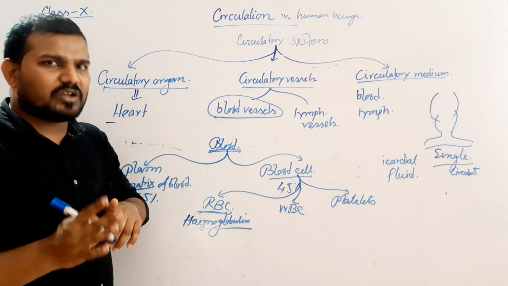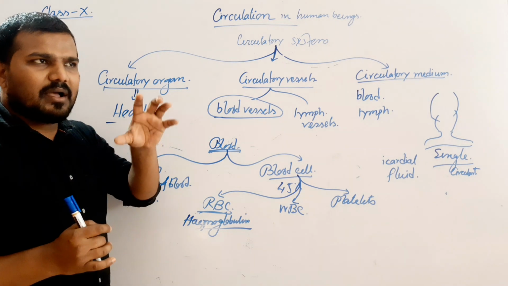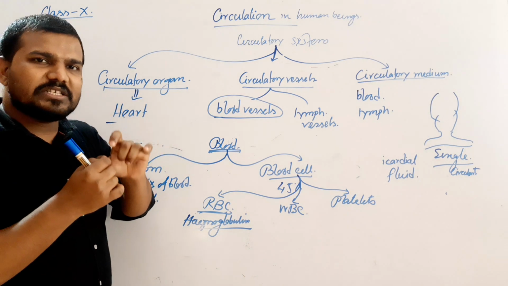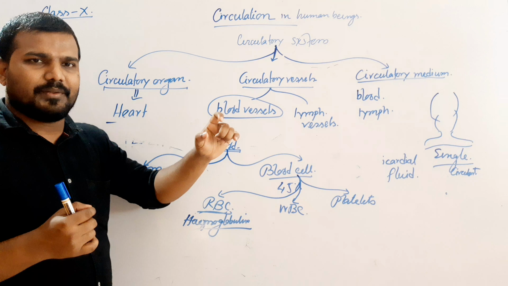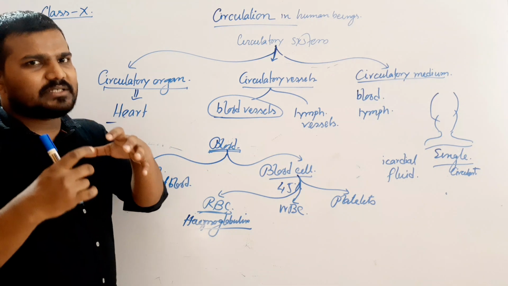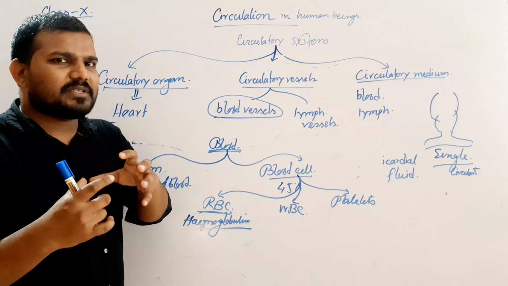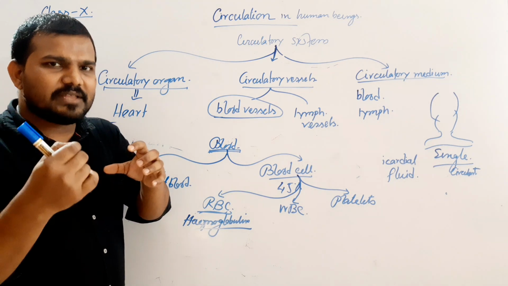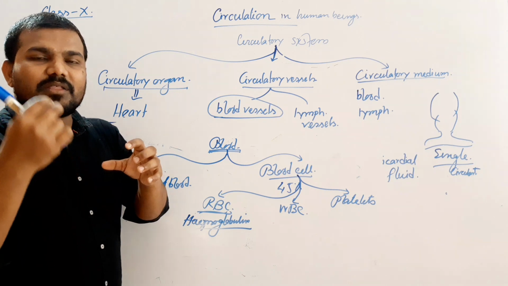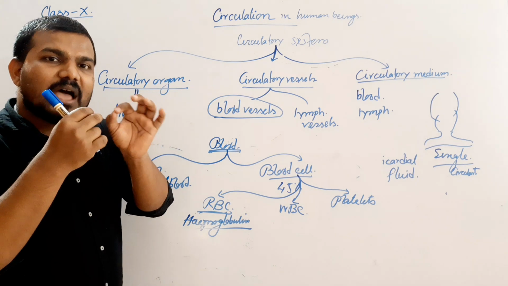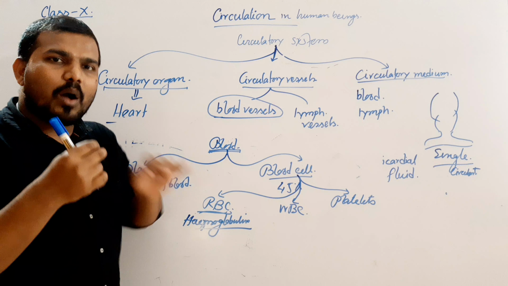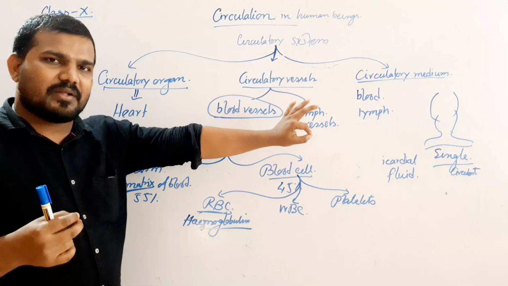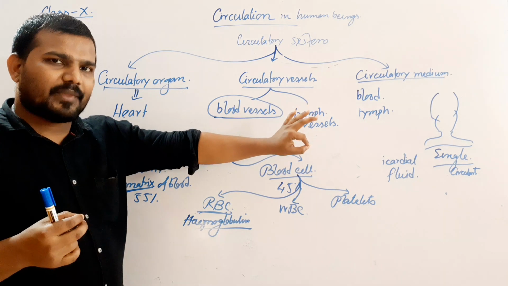To transport the oxygen, hemoglobin will bind with the oxygen and form oxyhemoglobin. Suppose around the lungs there are a huge amount of blood vessels. So when the blood circulates the oxygen, the oxygen will bind with the hemoglobin and form oxyhemoglobin. This oxyhemoglobin is going to be circulated to the heart, in the left atrium.